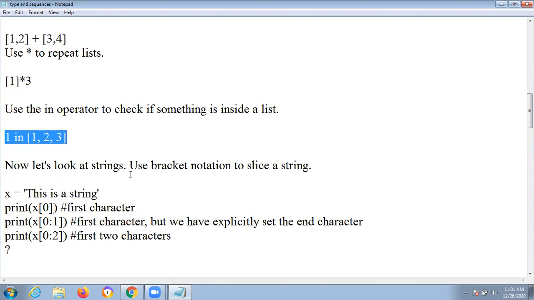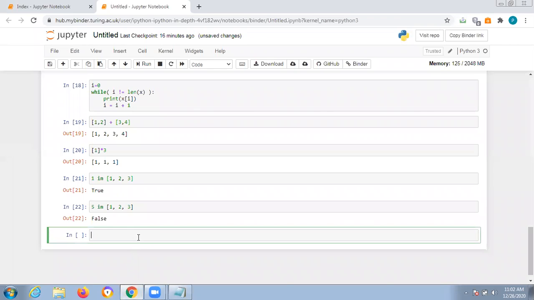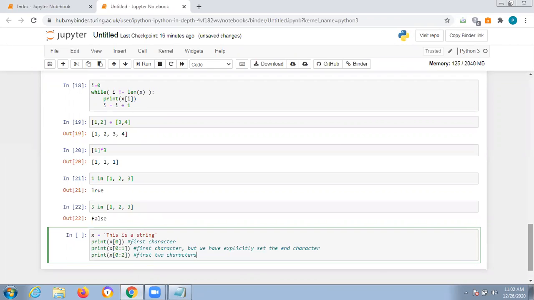Again, coming to the point, string. What is a string? A string is nothing but what we enclose in either single quotes or double quotes. That is called a string. However, we'll see it in detail in the next lecture. I'm going to explain this program in Jupyter Notebook. Please watch this program carefully, how I am doing it, just observe the flow. Flow is very important, and at the same time, we'll improve our logical thinking. You are giving that this is a string, which will be stored in the object x, and you are just printing each and everything. Suppose you are printing x[0], what is there in the string? This is a string.